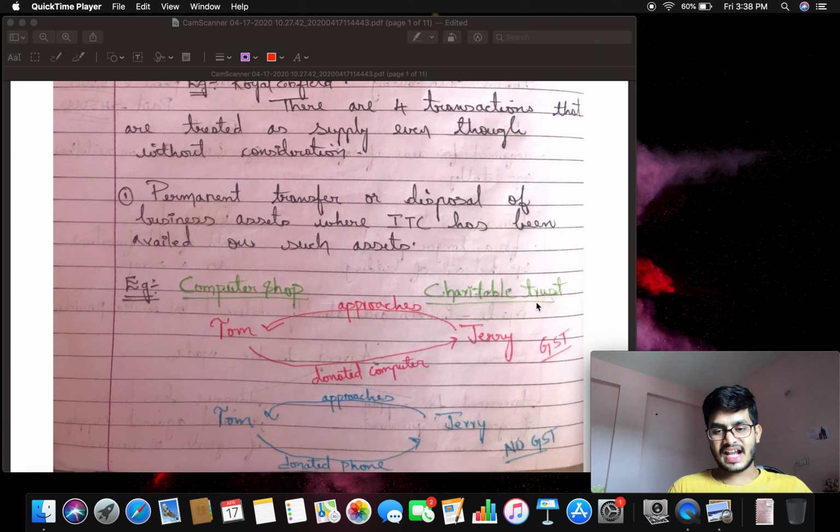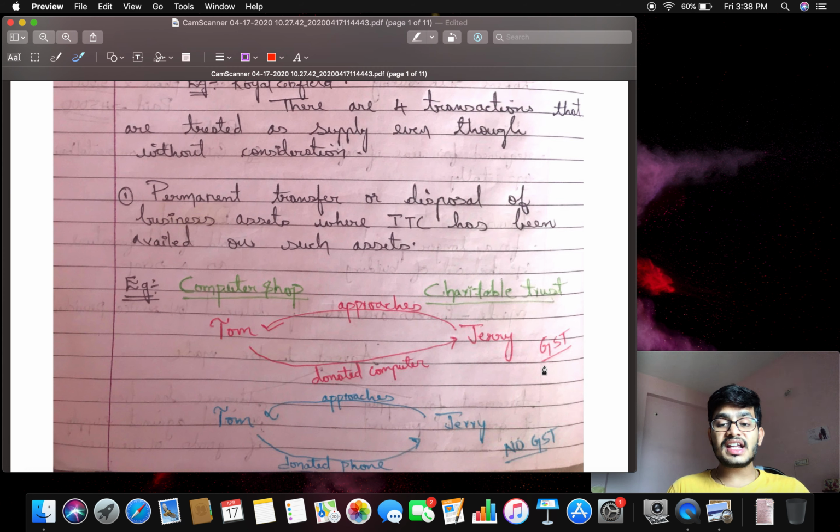Okay, there is a charitable trust. From the charitable trust, one of the persons, Jerry, came to Tom and asked that, in our charitable trust, we have everything except computers. Please donate a computer. Okay, Mr. Tom agreed, and with a good heart, he donated one computer to Mr. Jerry. Whether it is treated as supply or not? Yes, it is subject to GST. It is treated as supply. Even though there is no consideration, it is treated as supply.